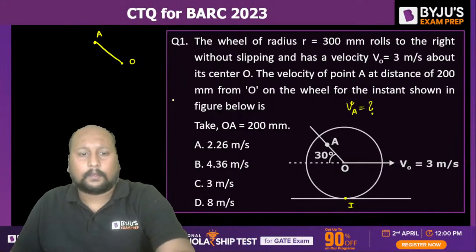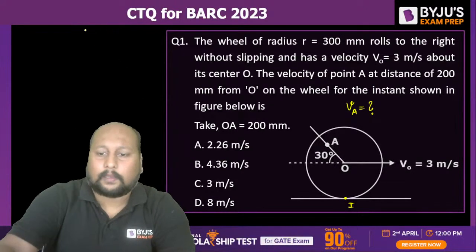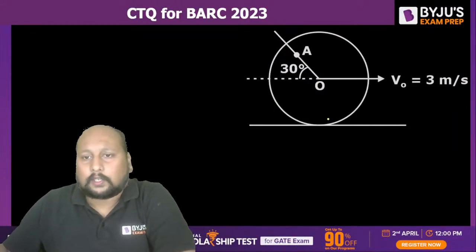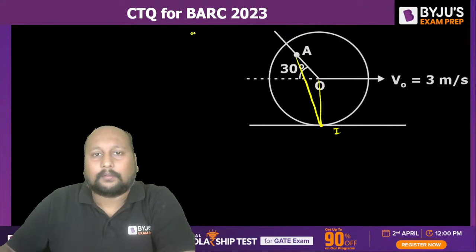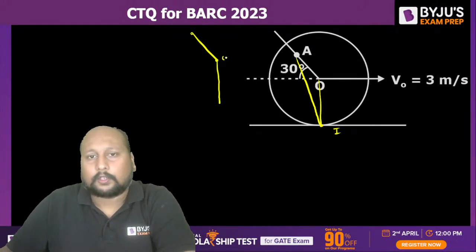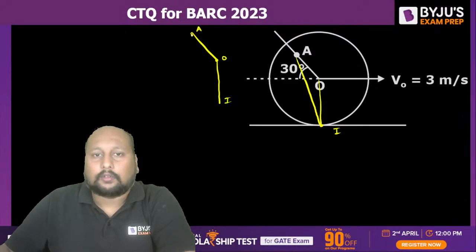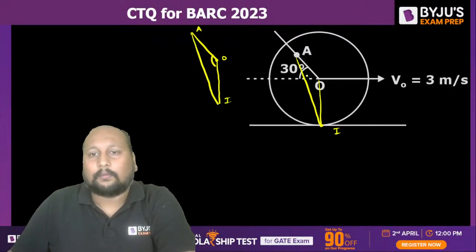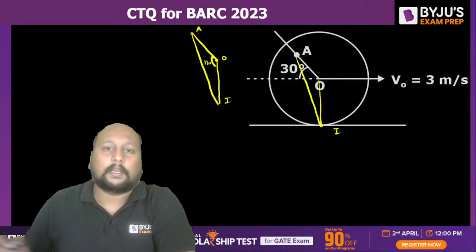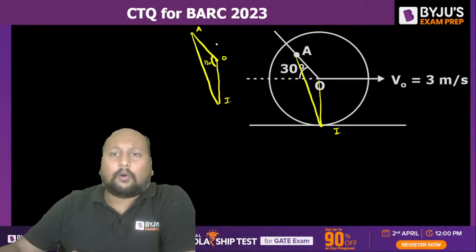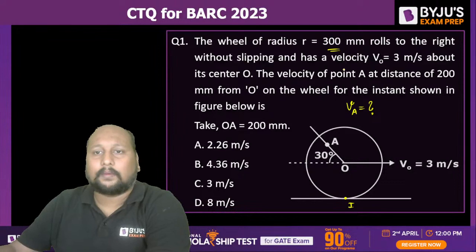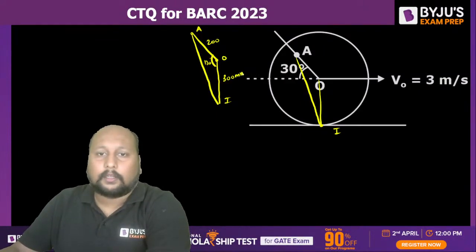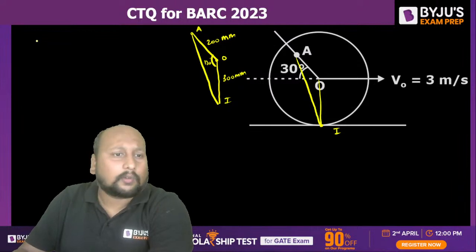Let me take the next slide because that will help out. So this is point I, that is the instantaneous center. Let us join these 2 points. So it is framing a very simple triangle like this. This is O, this is A, this is I. So this angle will be 90 plus 30, that is 120 degrees. So you can get the value of AI. AO is 200 mm, already given. IO is nothing but the radius, which is given as 300 mm. So you can calculate the value of AI by using the cosine rule.